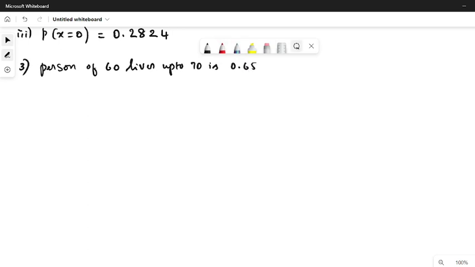What is the probability that, out of 10 persons aged 60, at least 7 of them live up to 70?